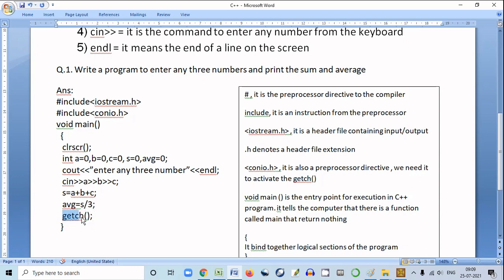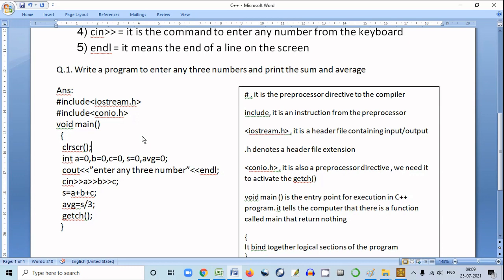And this getch we have given just to stop the execution of the program for a while, so that we can see the output. So this way we will have to write a C++ program. Okay. Now let us see how to write a C++ program in C++.